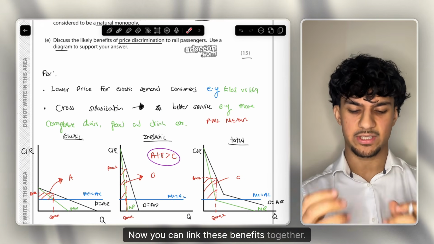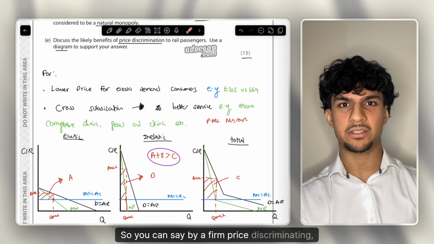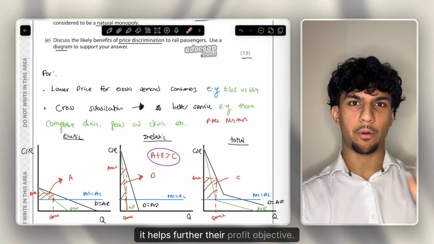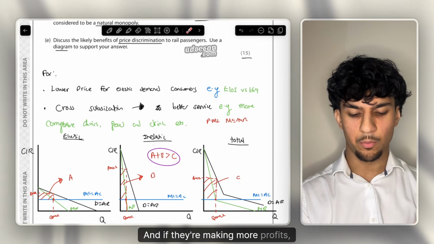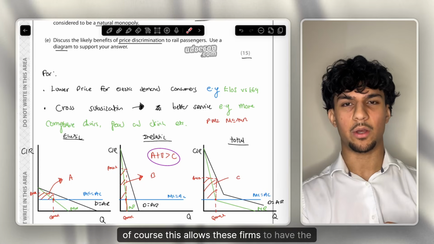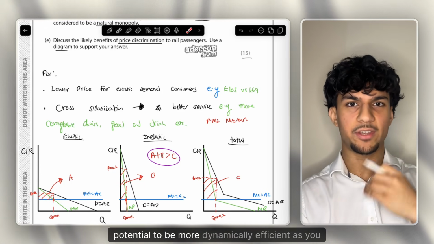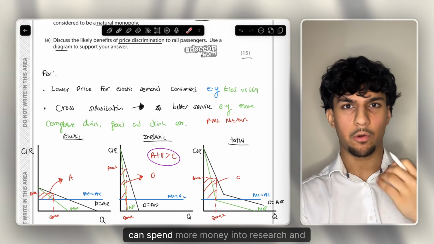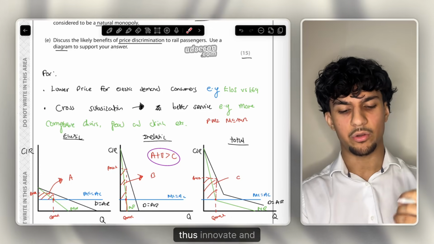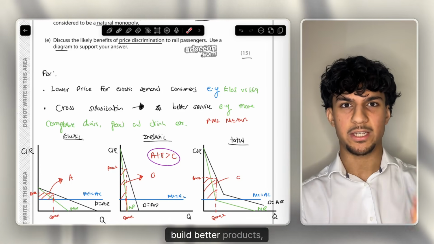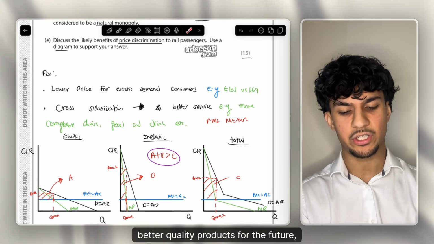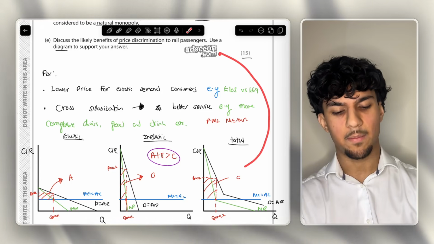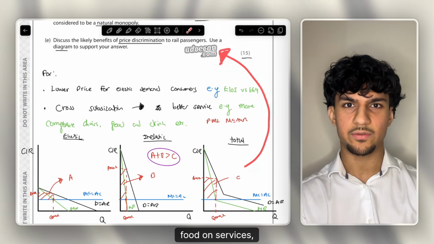Now, you can link these benefits together. So you can say, by a firm price discriminating, it helps further their profit objective. And if they're making more profit, of course, this allows these firms to have the potential to be more dynamically efficient, as you can spend more money into research and development, thus innovate and build better products, better quality products for the future. For example, higher speed rail, better quality food on services, etc, etc.